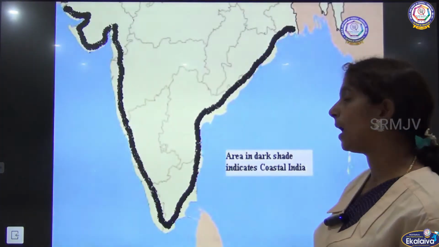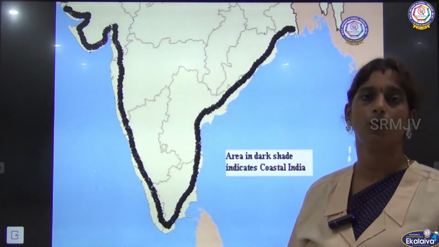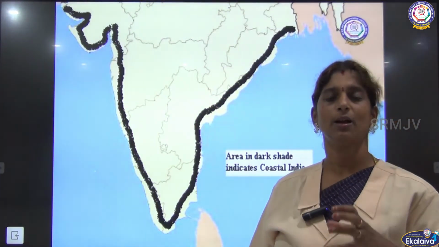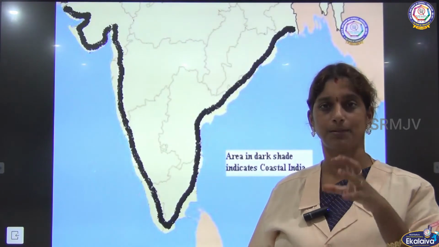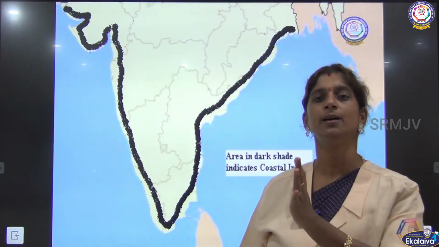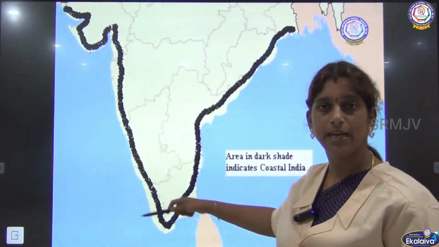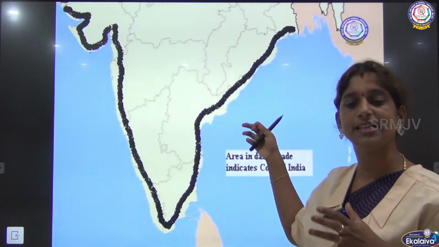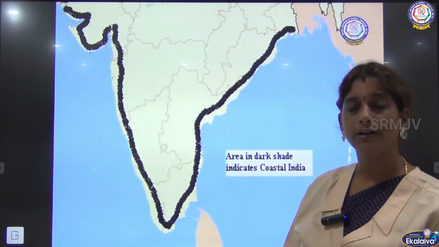Now we will see about the coastal area of our country. What is meant by coastal area? A coastal area is a place which is located near the sea. Here you could see the places marked in black. These places which are located near the sea, we call a coastal area.